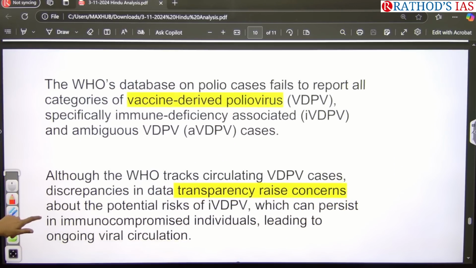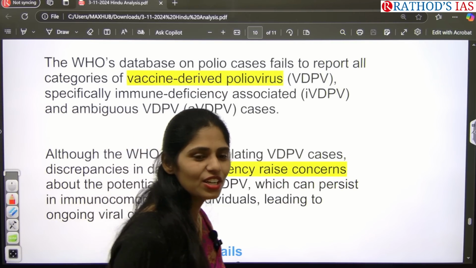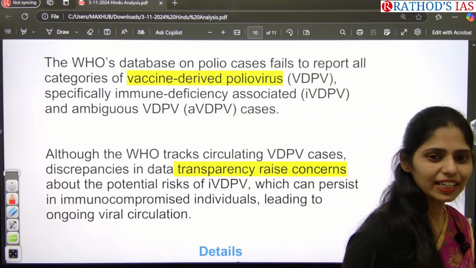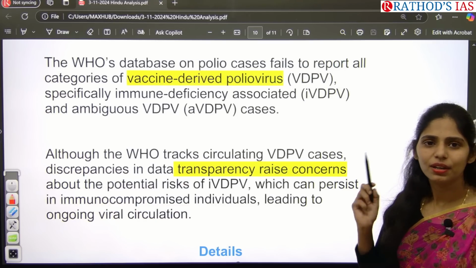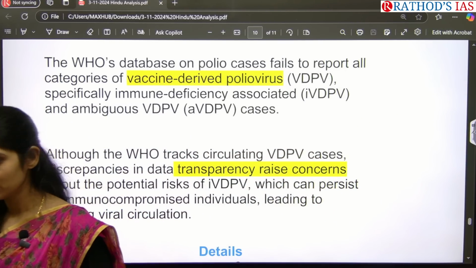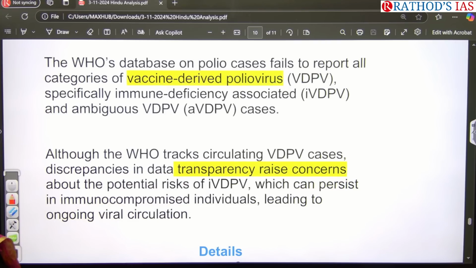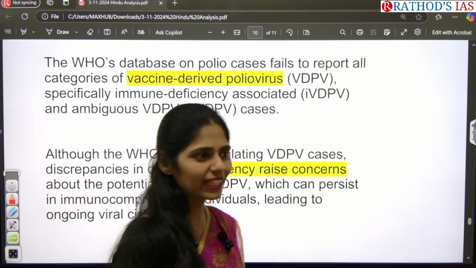And one more issue here is the lack of transparency. What is the meaning of transparency? Openness. So actually WHO is not giving data open to all. So this is also an important problem here. So what happens if there is lack of transparency in WHO? Public trust will be deteriorated.